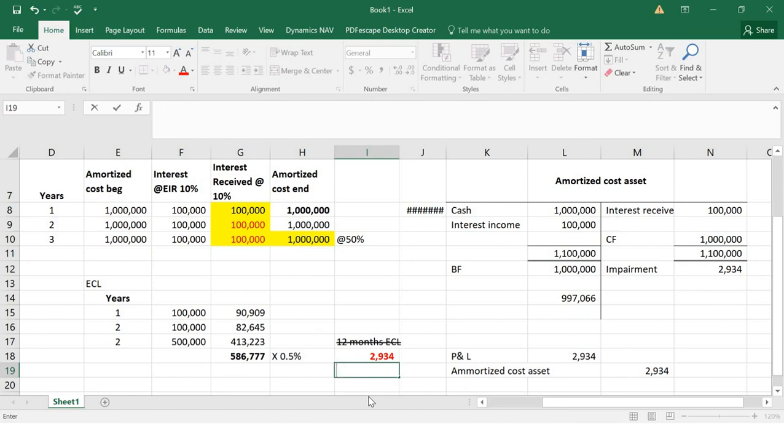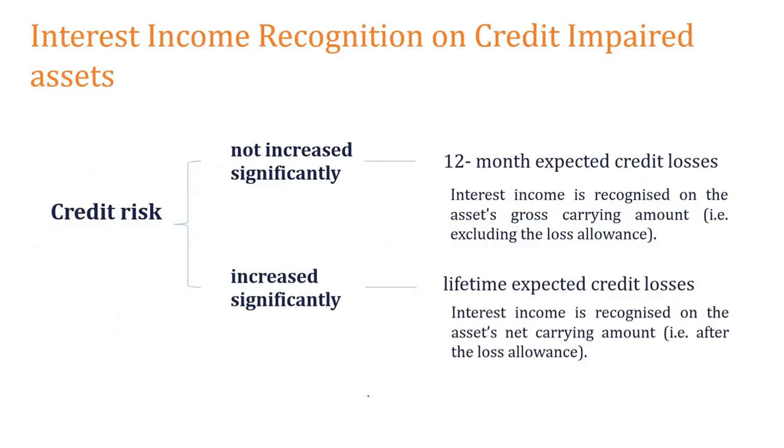This is called the lifetime expected credit loss, ECL. If this is the lifetime expected credit loss, you must recognize the interest income on the net carrying value, that is after considering this provision. That's what it says. Interest income is recognized on the asset's net carrying amount, that is after the loss allowance. Clear that part? Right.